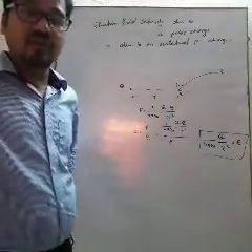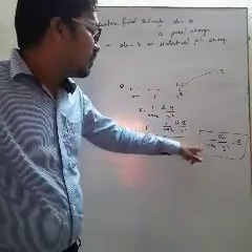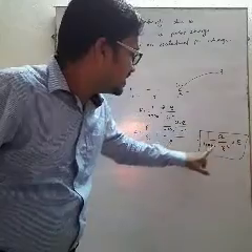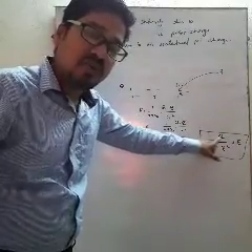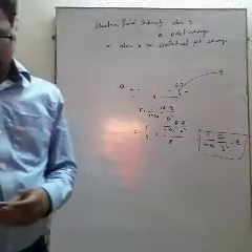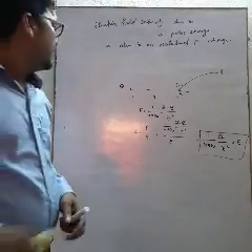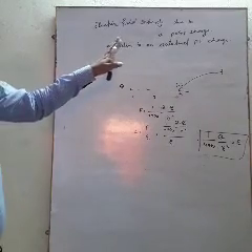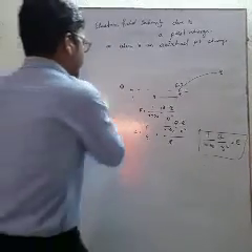Just like the electric force was 1 by 4 pi epsilon 0 q1 q2 by r square, the electric field intensity is 1 by 4 pi epsilon 0 only q by r square. So this is the electric field intensity due to a point charge.